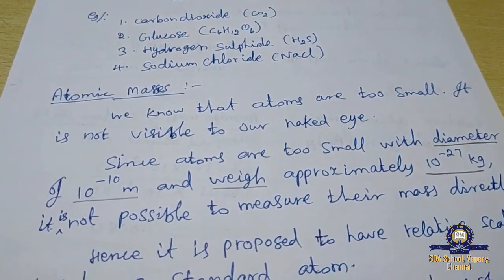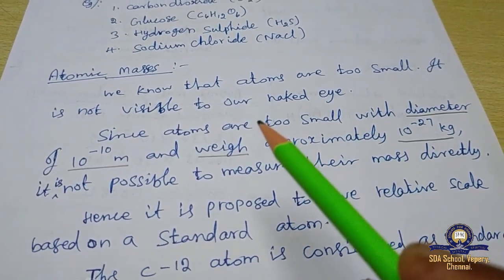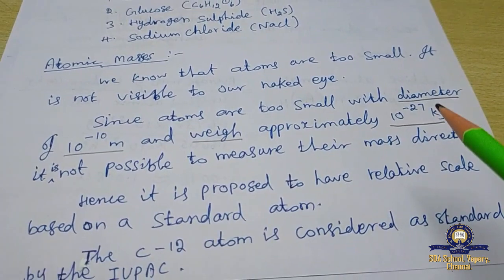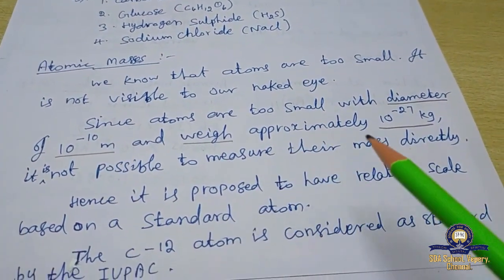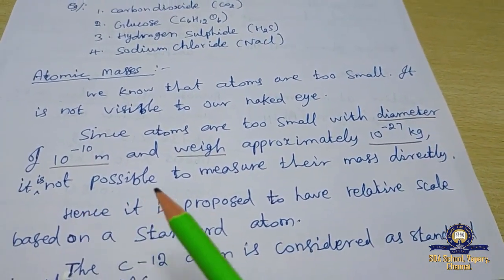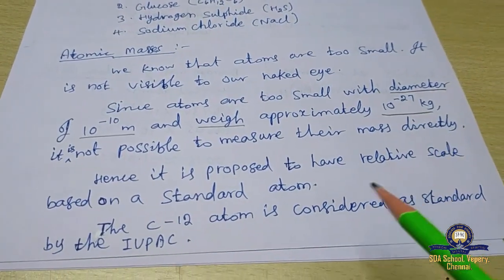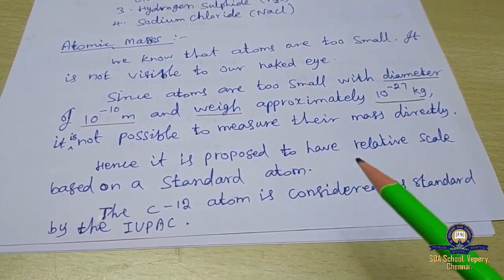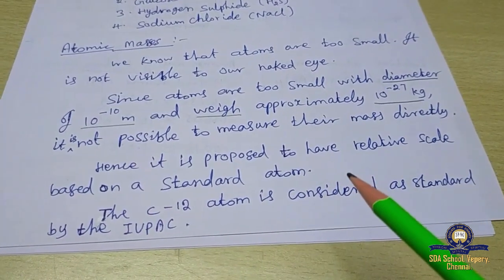Next, atomic masses. We know that atoms are too small, not visible to our naked eye. Since atoms are too small with a diameter of 10 to the power minus 10 meter and weigh approximately 10 to the power minus 27 kilogram, it is not possible to measure their mass directly. Hence it is proposed to have a relative scale based on a standard atom.